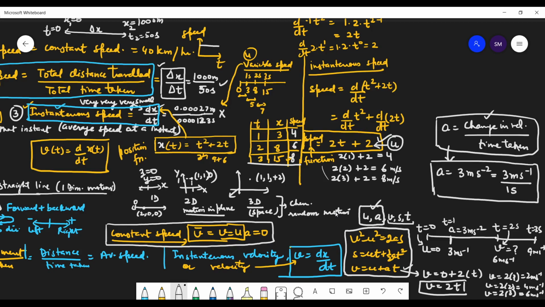Yes, sir. So now you understand that this is the speed function when we don't write the value of t but simply put t. The advantage of this function is that I can use it to find the instantaneous velocity at any point of time. So we have formed these equations.